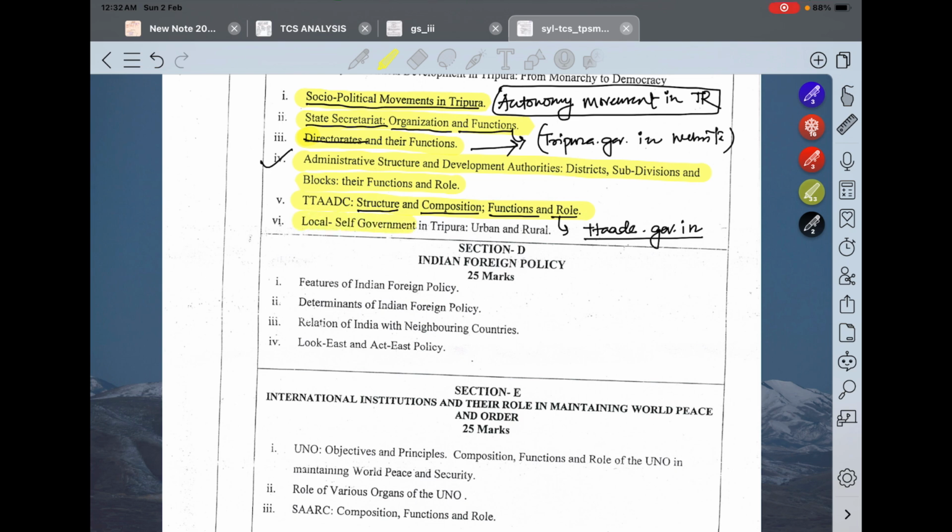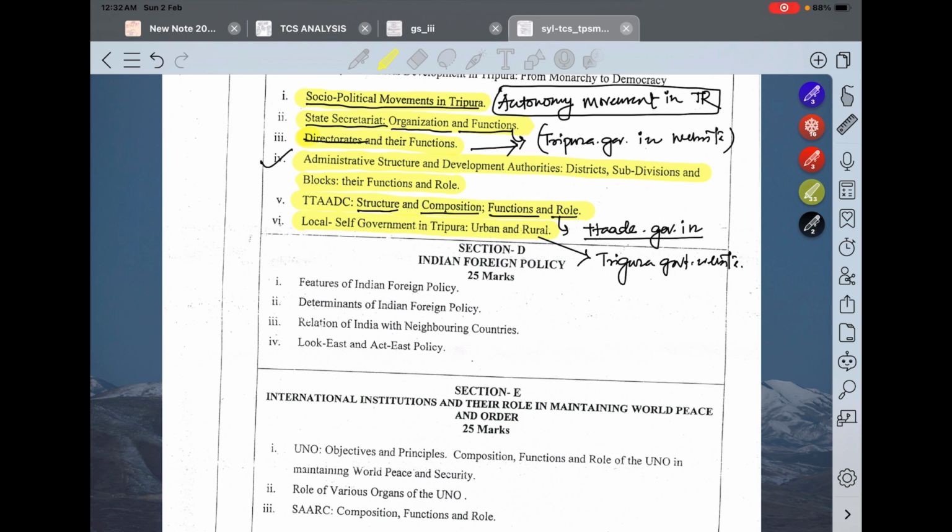Next is local self-government in Tripura, urban and rural. For these also you should refer to the Tripura government website. There also you will get more than enough material for your mains examination. You don't have to go anywhere else.